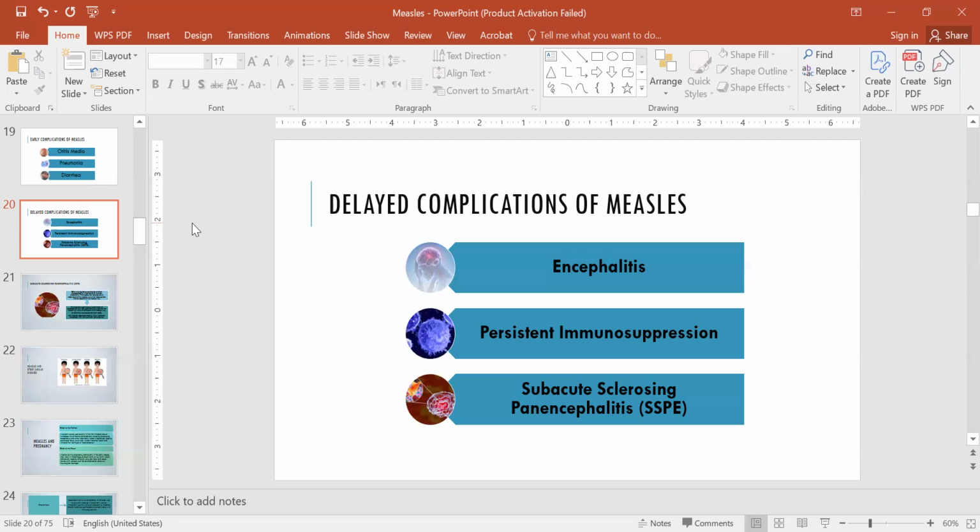As we have the measles and rubella campaign going on, and the vaccines are available free of cost to all the children who need them, the patients as well as the parents and the relatives should be encouraged to participate more and more in these vaccination campaigns. So thank you very much, Amna.